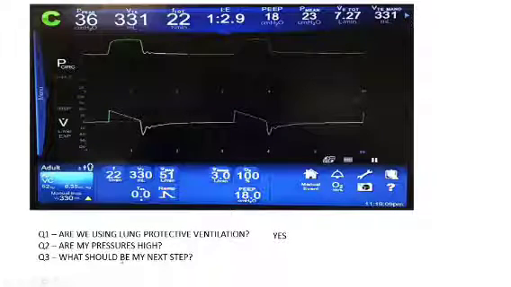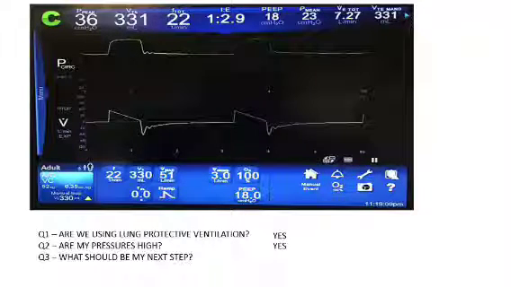Second question, are my pressures high? Yes, my pressures are high. My peak pressure is above 35. The maximum limit which we can keep is 35. That's the maximum. Yes, my patient is having a high pressure. So what should be my next step for this patient?